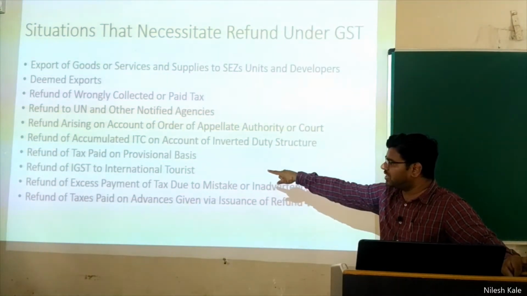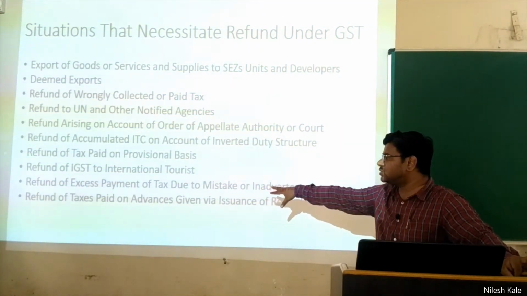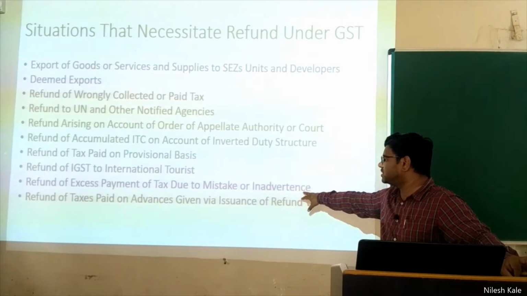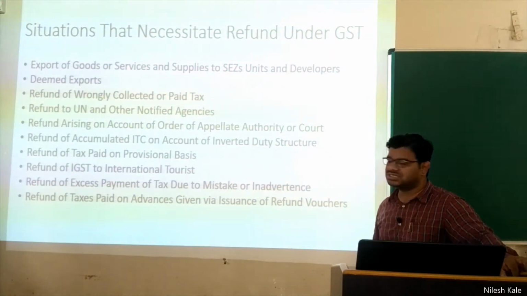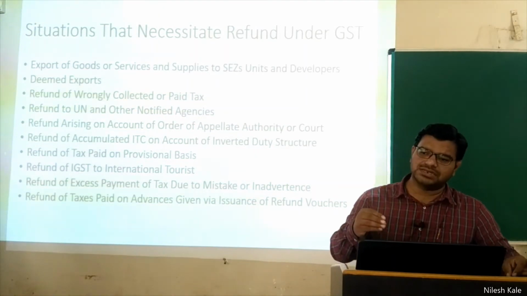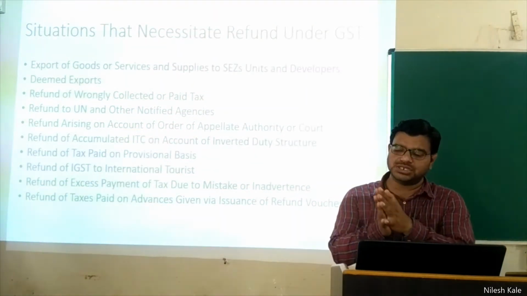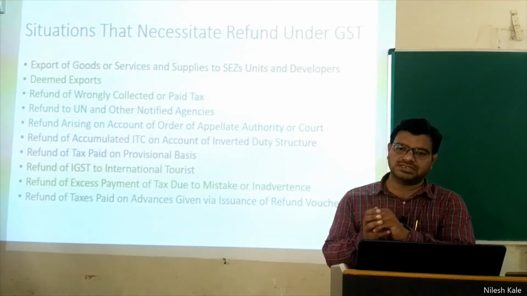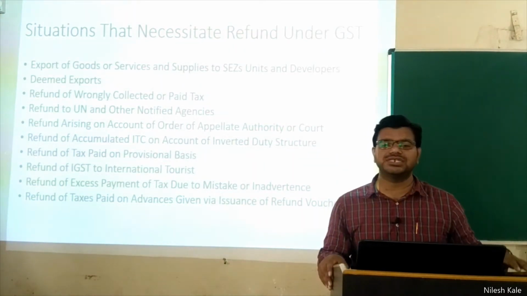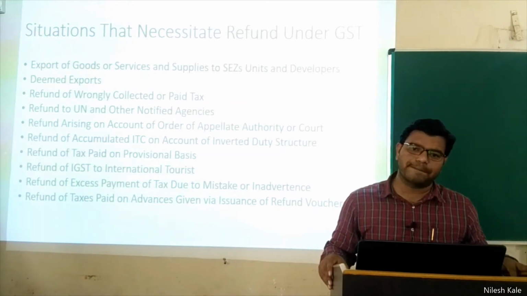And then refund of IGST to international tourists, we have discussed this. Refund of excess payment of tax due to mistake or inadvertence. Inadvertence means due to some mistake, or due to the existing tax rates, you have paid the taxes, but upon the notification of the government your tax rate has come down.